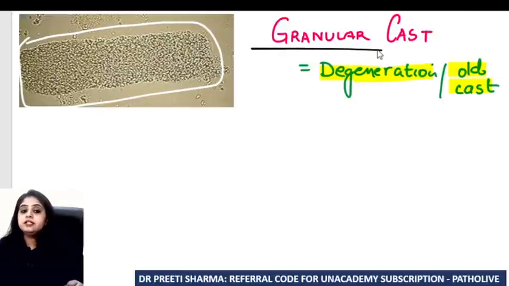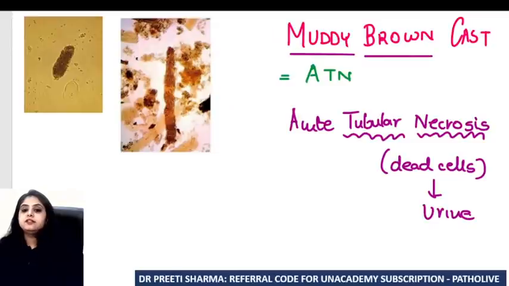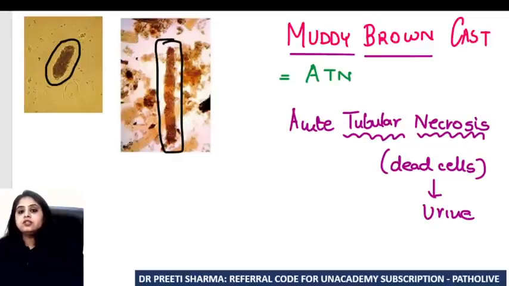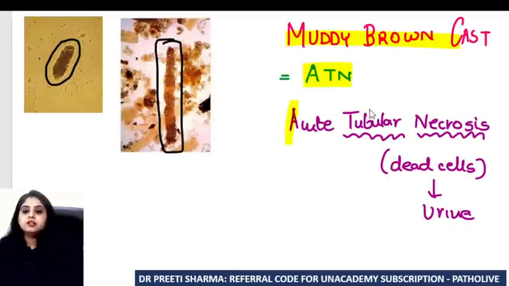It's just signifying degeneration. Next, if you see the presence of a cast which looks just like mud, you actually call it that also. You call it a muddy brown cast, and that signifies that something dirty is coming out. Why is something dirty coming out? Because ATN has happened. Acute tubular necrosis, necrosis of the tubules, necrosis of the cells. How else would dead cells look? Dead cells will look dirty brown only. So when tubular necrosis is happening and dead cells are coming out in the urine, it's obviously going to look dirty brown, and that is why you call it a muddy brown cast.